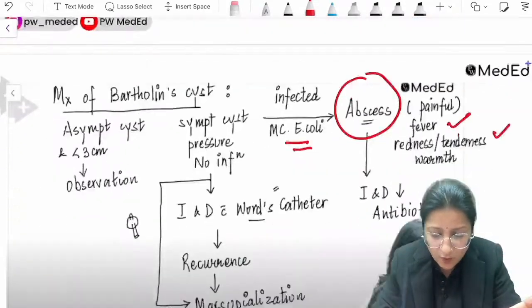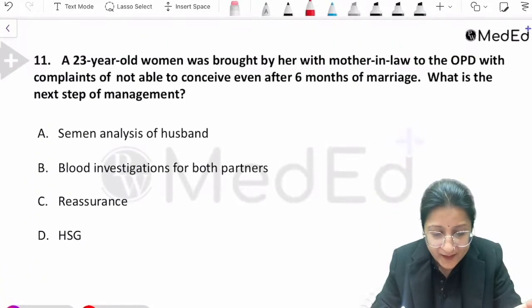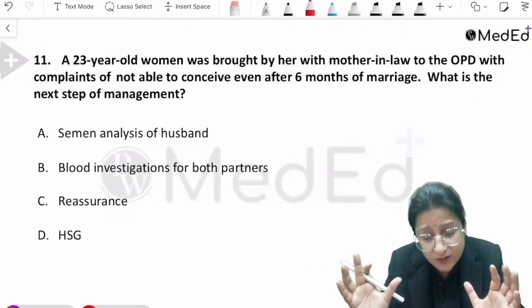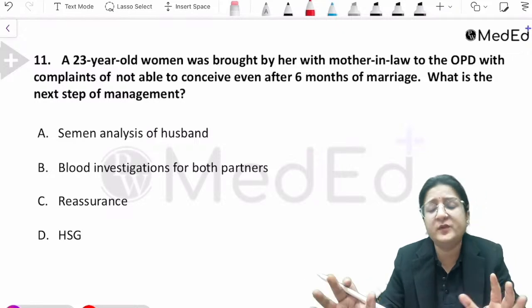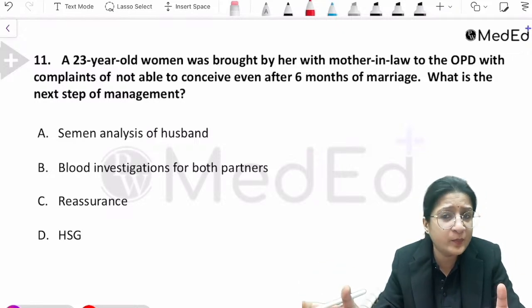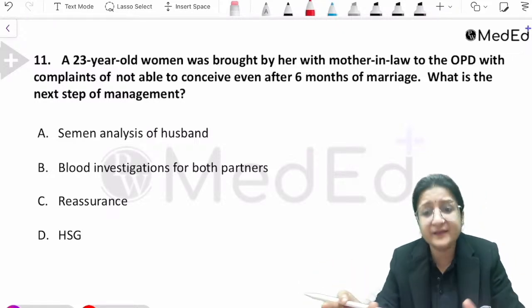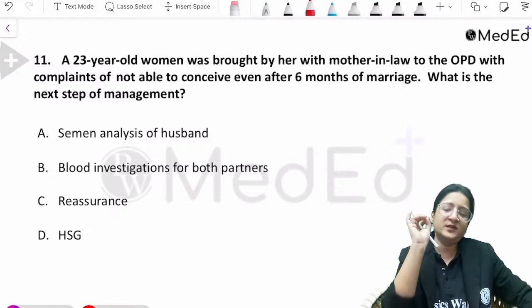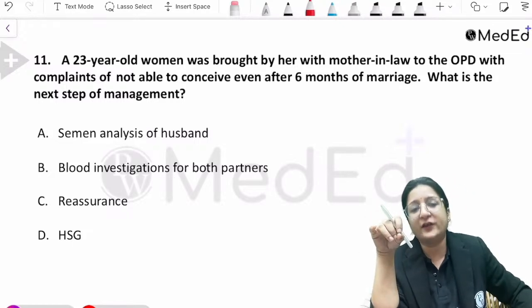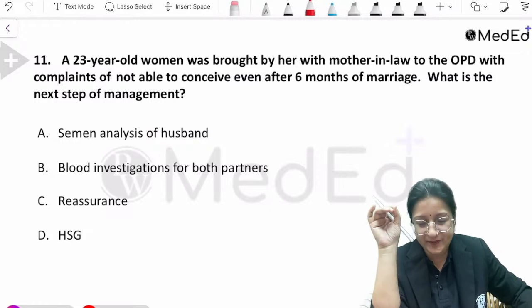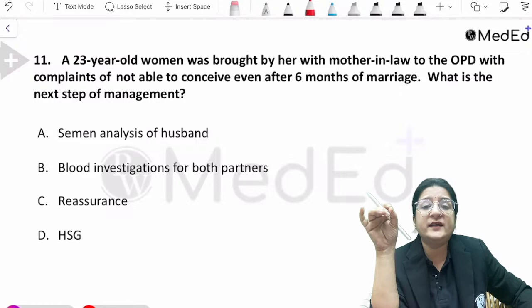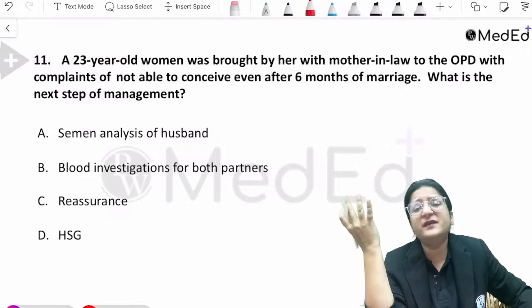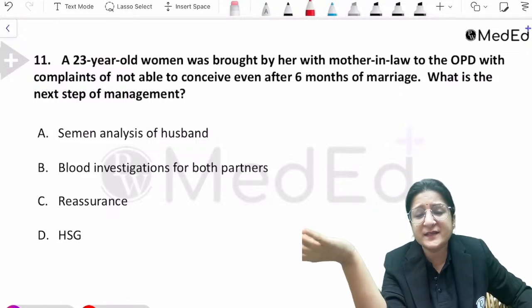This was a straightforward image based question. Next question. Again, it was simple. A 23-year-old woman was brought by her mother-in-law to the OPD. If ever you have actually sat in the gynae OPD, I'm 100% sure that you've come across this scenario in Indian OPDs. 23-year-old woman brought by her mother-in-law to the OPD with complaints of not being able to conceive even after 6 months of marriage. What is the next step?